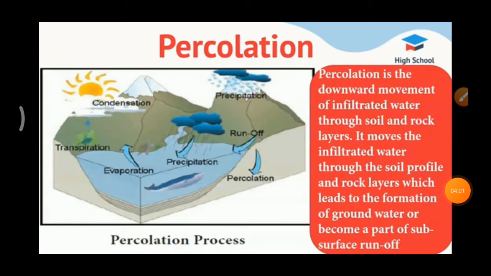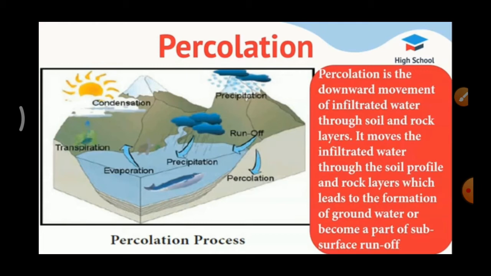Next we are going to see about percolation. Percolation is nothing but leakage. Percolation is the downward movement of infiltrated water through soil and rock layers. Infiltration occurs near the surface of the soil and delivers water from the surface into the soil and plant root zones.